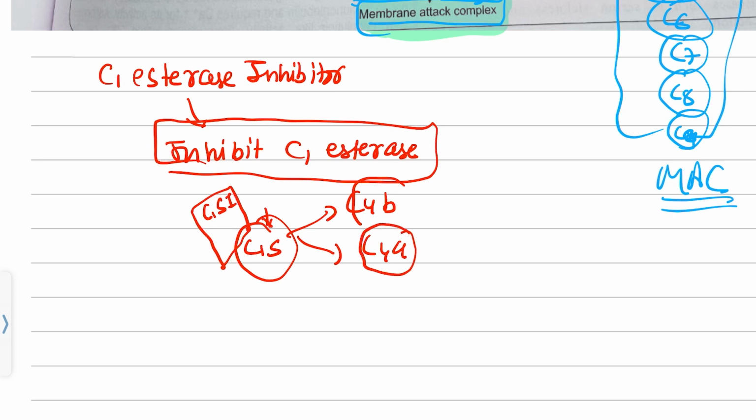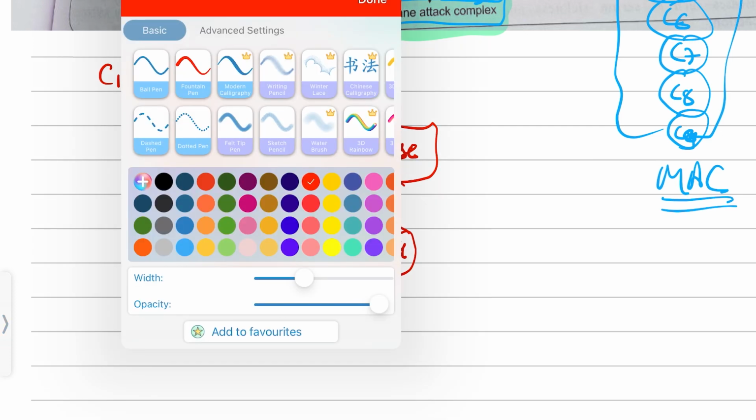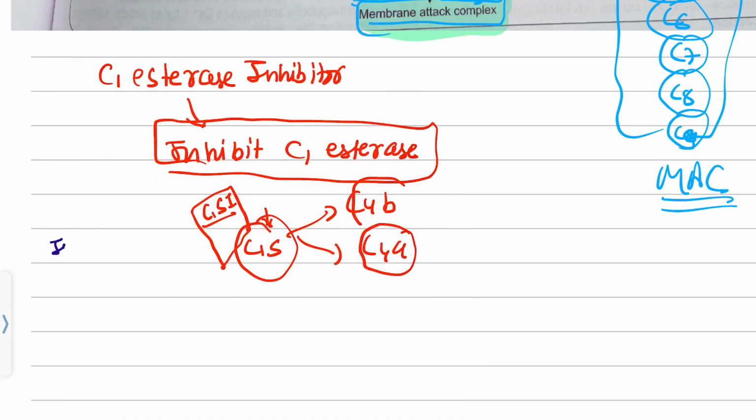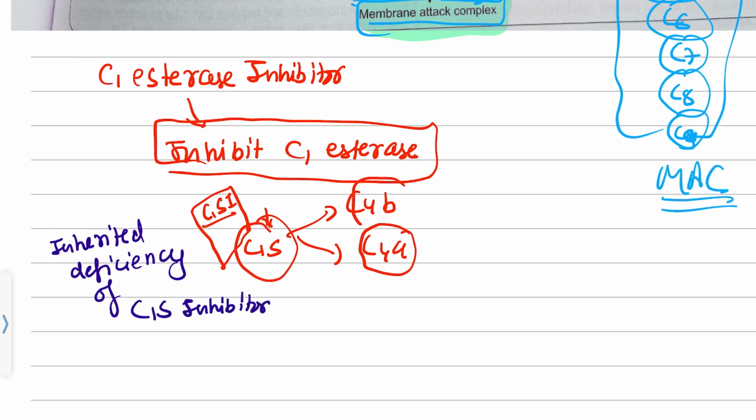Now, as you can see, if we have an inherited deficiency of C1 esterase inhibitor, then no one is there to stop C1 esterase from converting C4 into C4b and C4a.